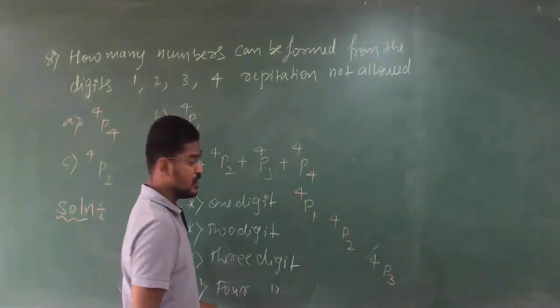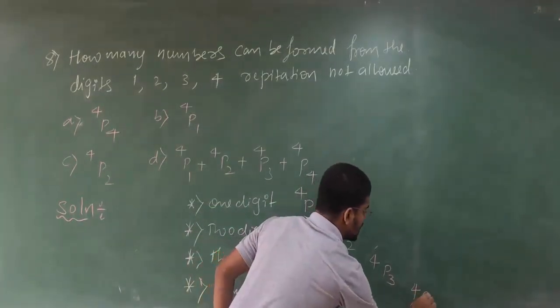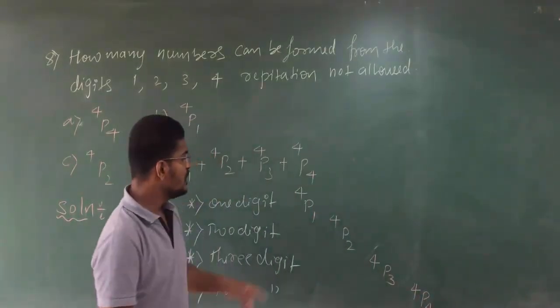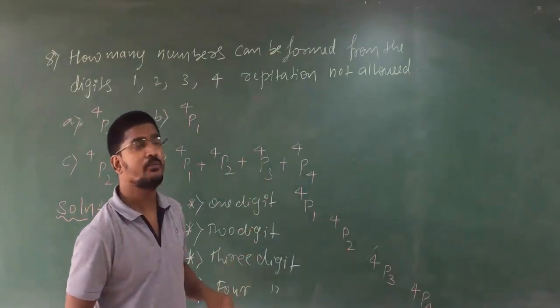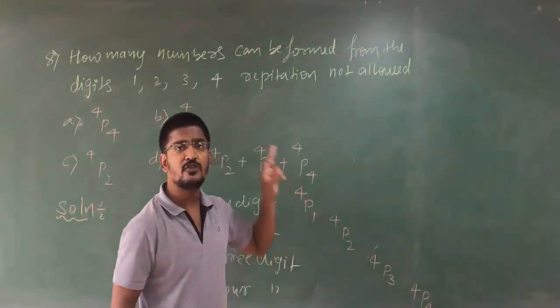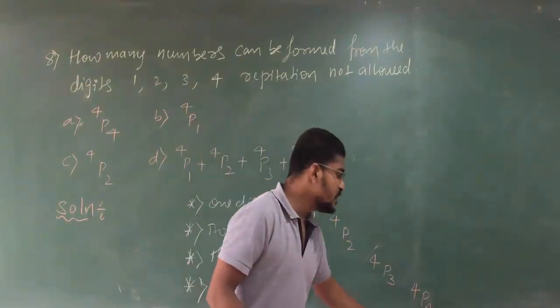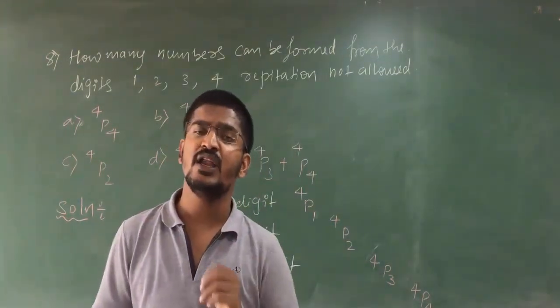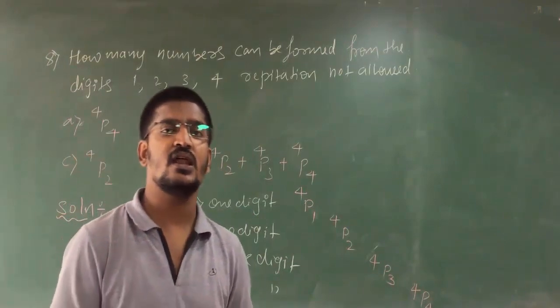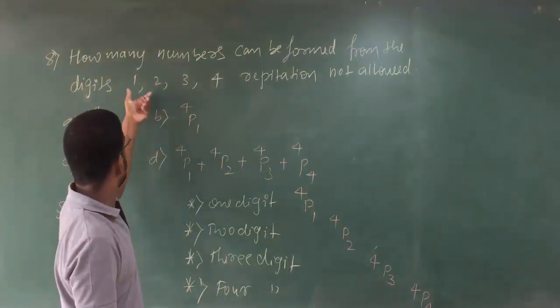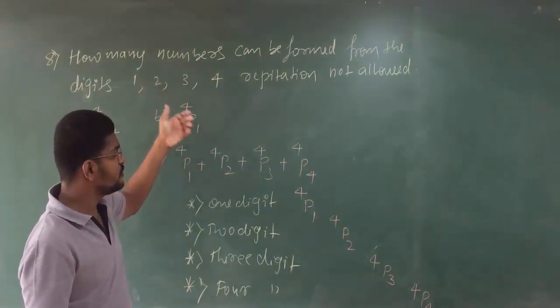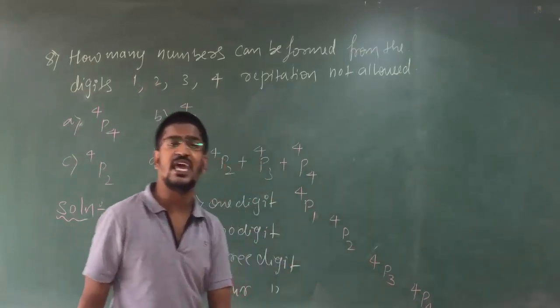What about 4? You have 4, in that you are taking 4. This many 1 digit numbers, this many 2 digit numbers, this many 3 digit numbers, this many 4 digit numbers you are forming using these 4 digits. These are the possible cases.